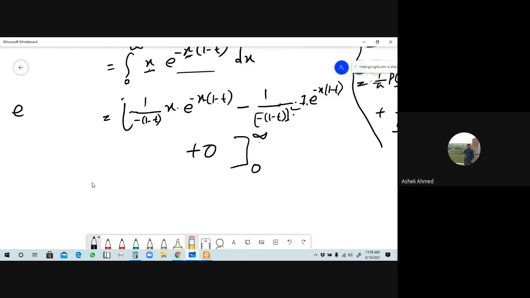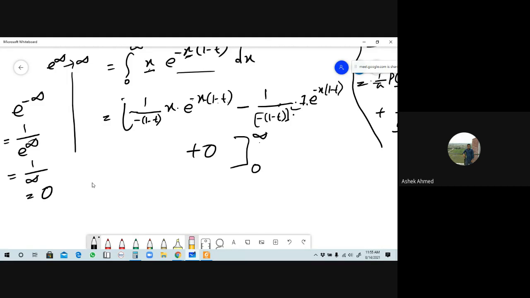Can you remember the value of e to the minus infinity? Do you know its value? This is 1 by e to the power plus infinity. Okay, so can you say what the value of e to the power plus infinity is? It is 0. This is plus infinity, so this will be 1 by plus infinity. Can you say the value of 1 by infinity is 0?